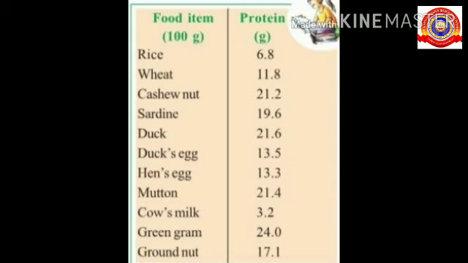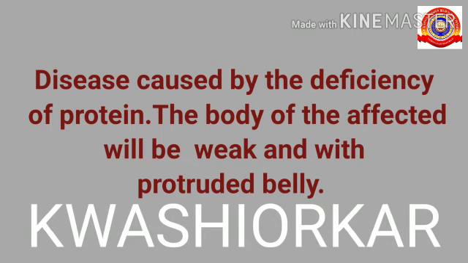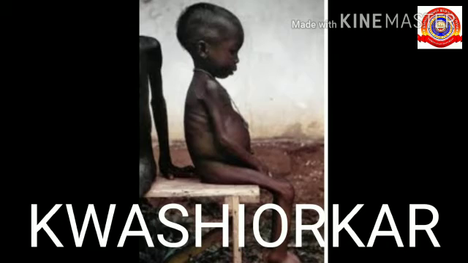24.0, that means 24 gram is contained in green gram. 17.1 gram of protein is contained in 100 gram of groundnut. Next, we are going to study the disease Kwashiorkor. Kwashiorkor is a disease caused by the deficiency of protein. The body of the affected will be weak and with a protruded belly, as shown in the figure.